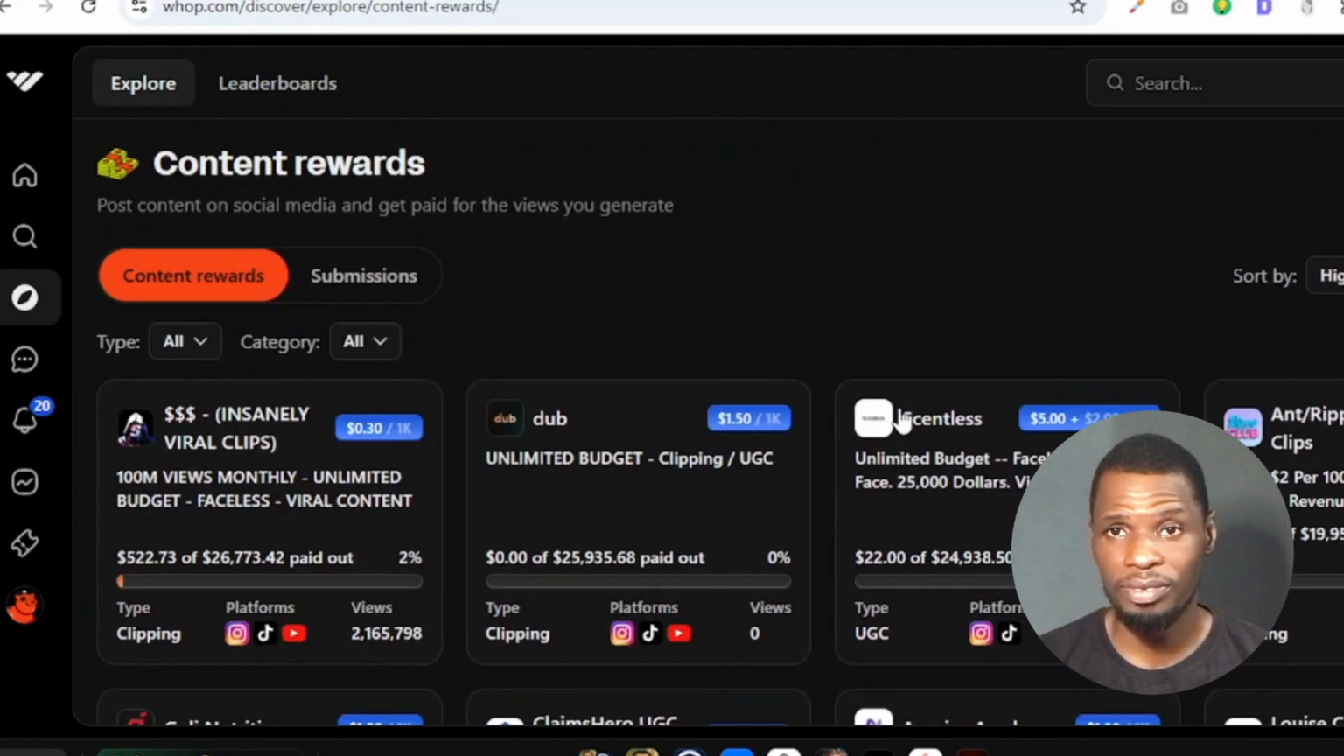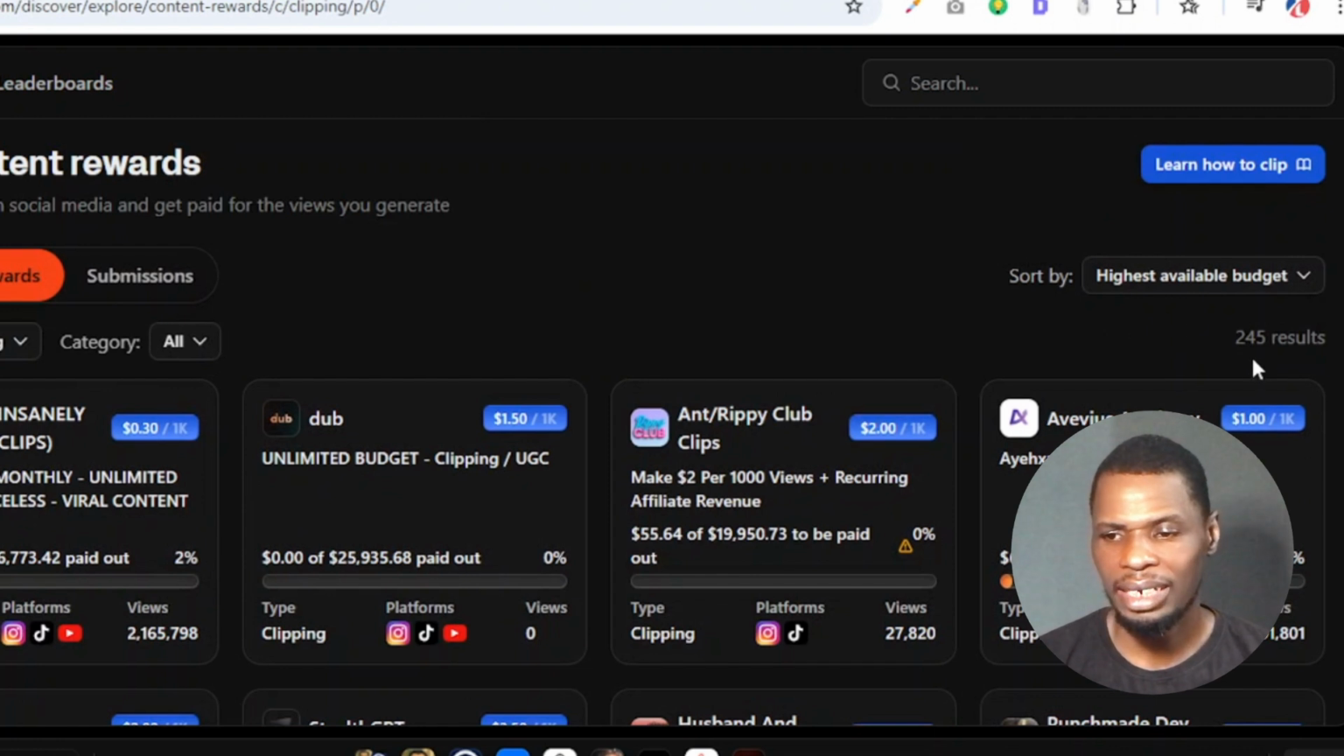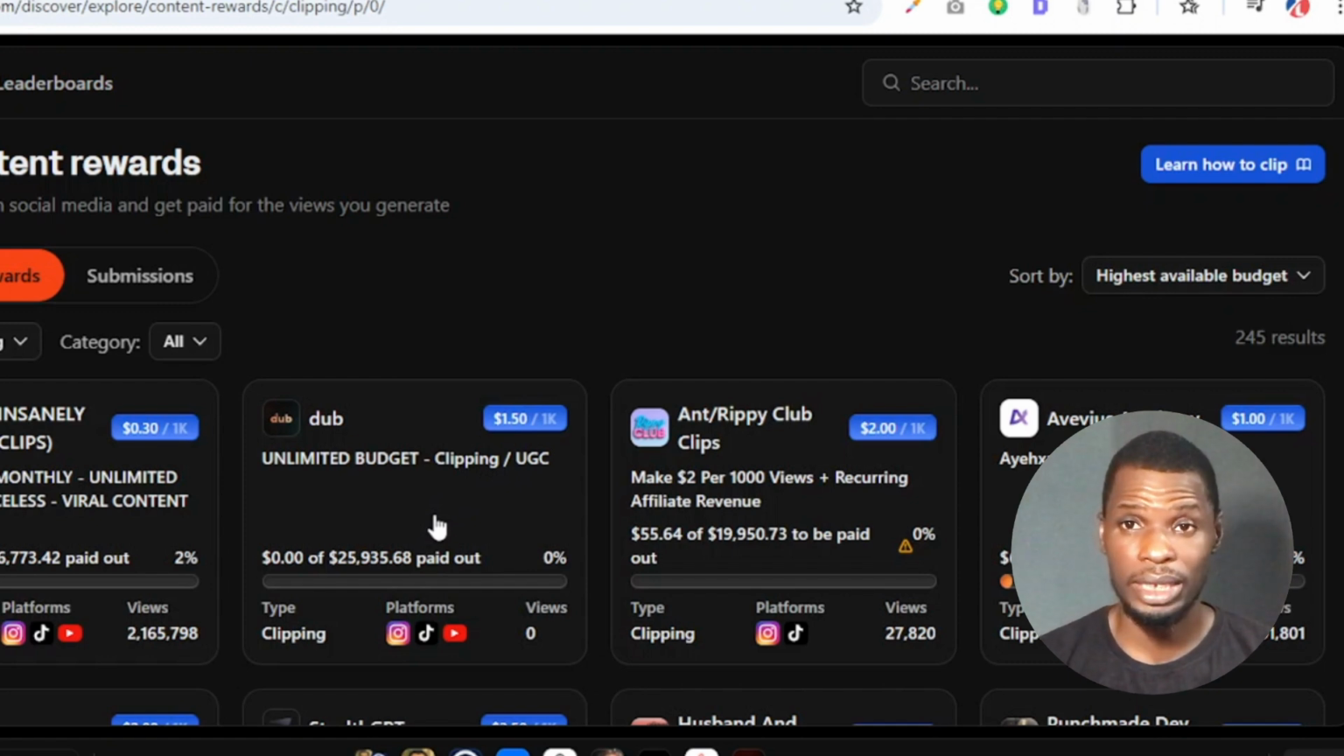Since we're looking for clipping offers, the first thing we will need to do is go to type and then select clipping. And we'll find that there are about 245 creators who are ready to pay us to repost their own content. Now, we are not creating new content. We are just taking from their content and posting it on our social media accounts. And we'll be getting paid anywhere from 50 cents to as high as $5 for 1,000 views.